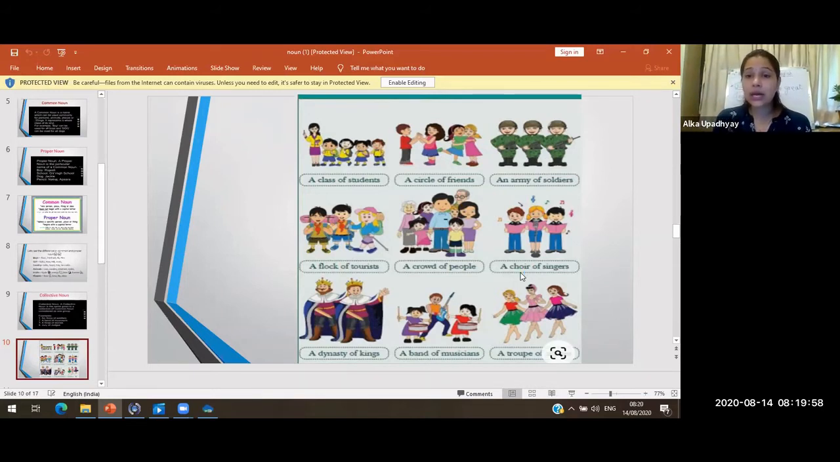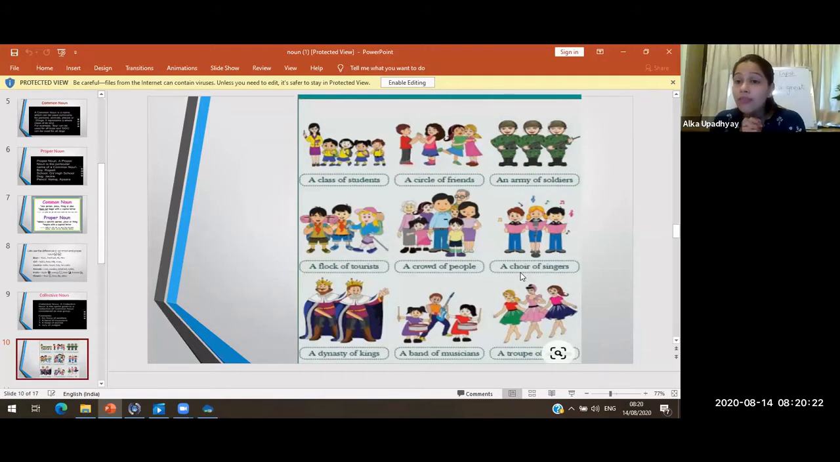Now next one is a band of musicians. So like a choir of singers, we have a band of musicians, one playing the guitar, one playing the drum, one playing the music. So this becomes a band of musicians. Now in this way, a group, a collection of something which is a common noun, this becomes your collective noun.